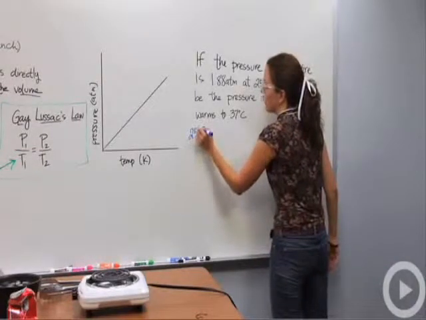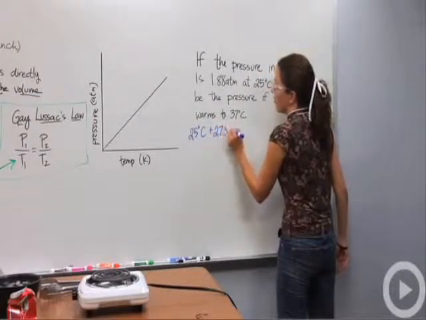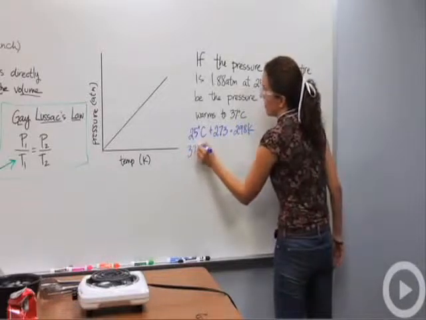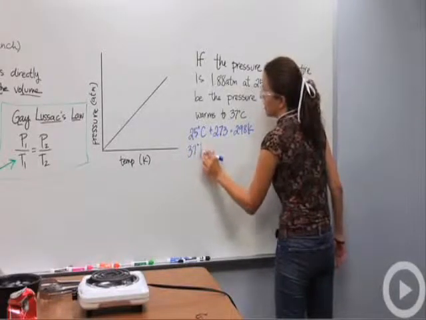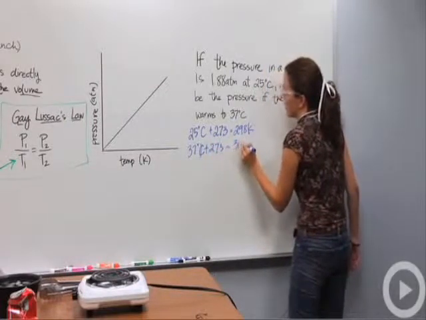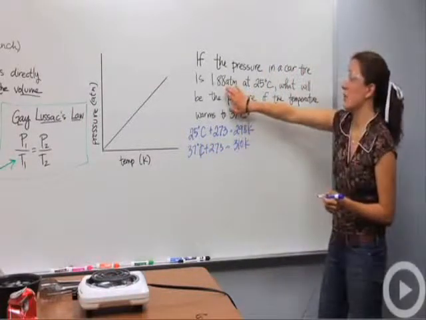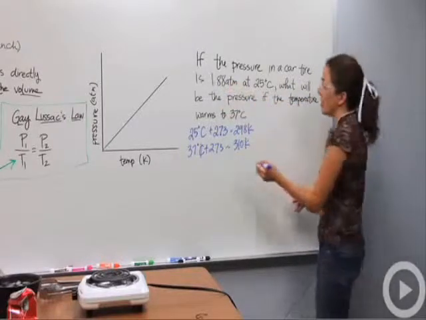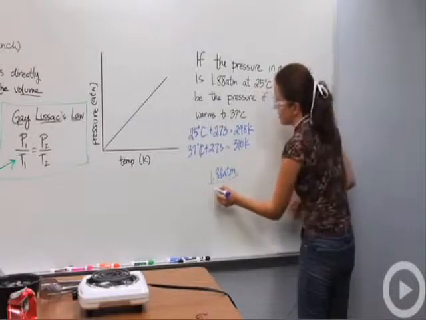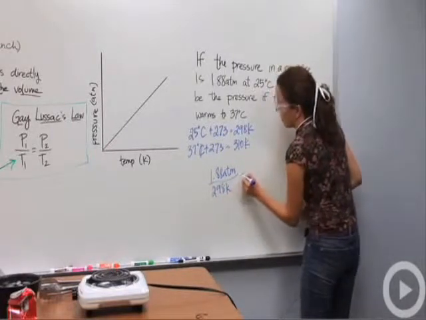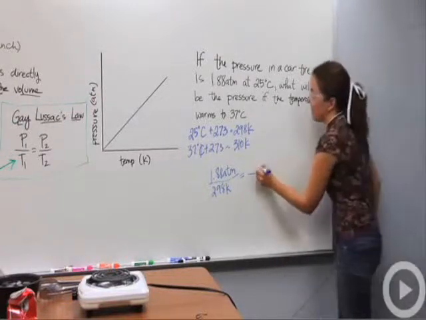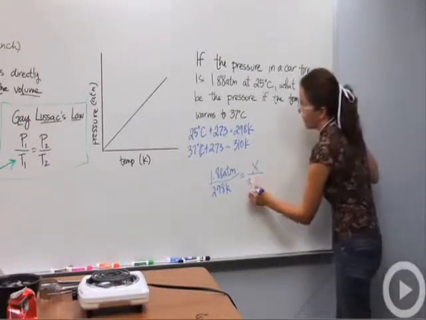25 degrees Celsius plus 273 is equal to 298 Kelvin. 37 degrees Celsius plus 273 is equal to 310 Kelvin. Okay, so my first pressure, when I woke up, the tire pressure was 1.88 atmospheres. And the temperature outside was 298 Kelvin. We don't know the pressure at the end of the day when it's 37 degrees Celsius, so we're going to say X over 310 Kelvin.